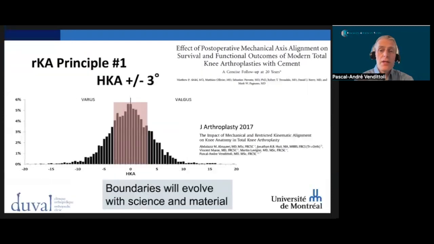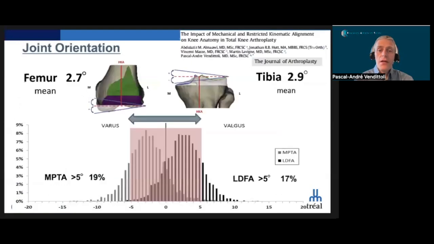The first principle is the HKA boundary of plus or minus 3 degrees. This number was selected based on 2 factors. First, to include more than 2/3 of the patients without any modification. Secondly, these numbers were not associated with decreased implant survivorship in MA TKA history. If we look at the patient anatomy in more detail, we observe that the mean distal femoral angle and the mean proximal tibial angle are approximately 3 degrees. There were also around 20% of the patients with anatomy above 5 degrees.